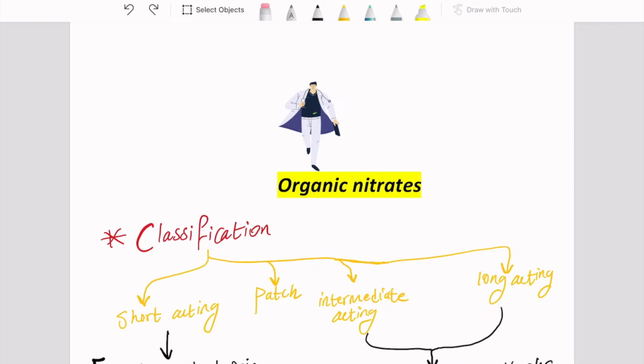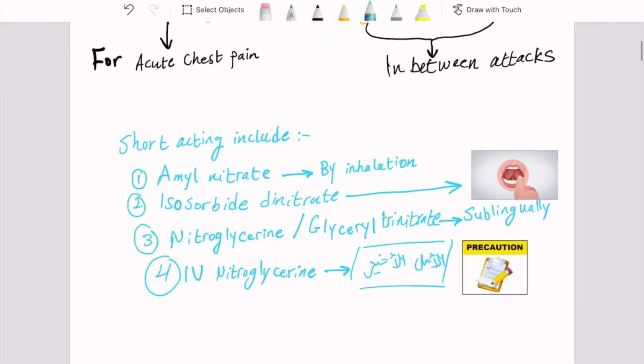So, let's start talking about the classification of nitrates. Nitrates are classified into short-acting nitrates, intermediate-acting nitrates, and long-acting nitrates. Now, the short-acting nitrates are used for acute chest pain, while the intermediate and the long-acting nitrates are used in between the pain attacks.